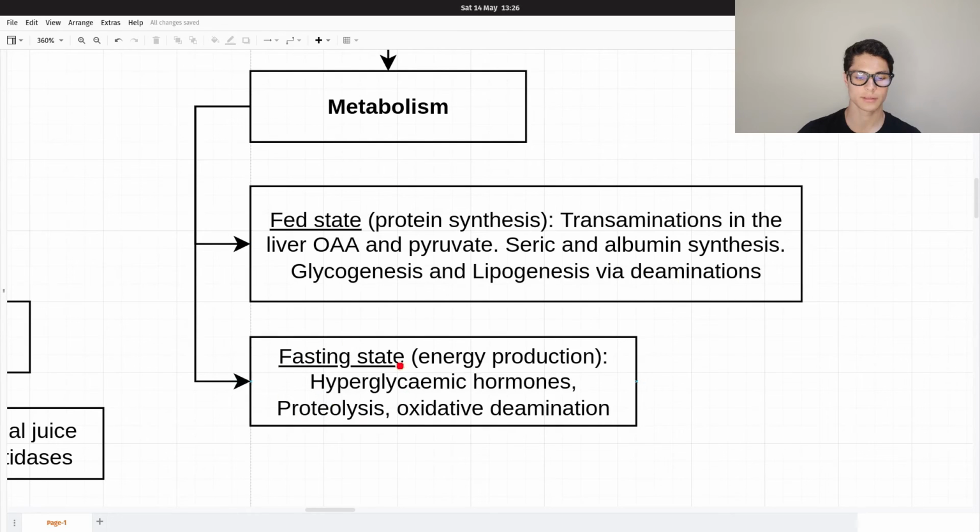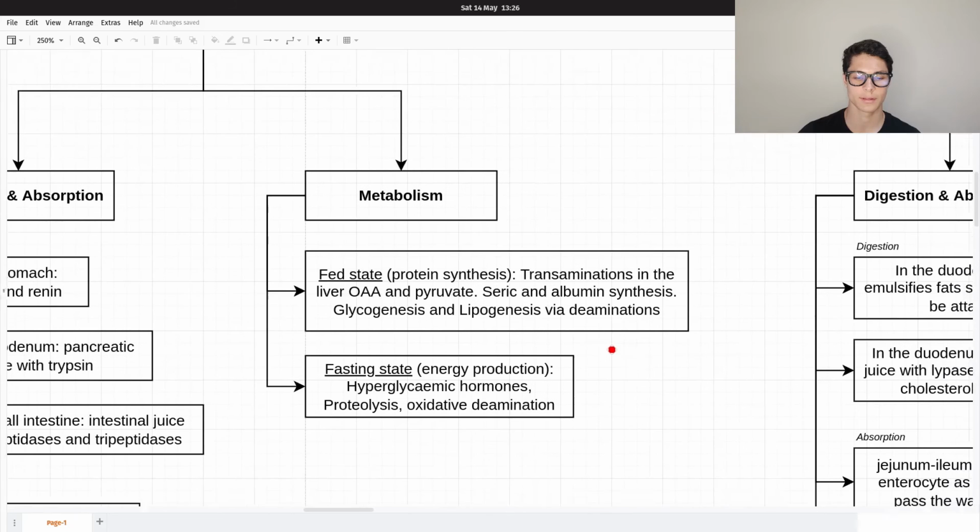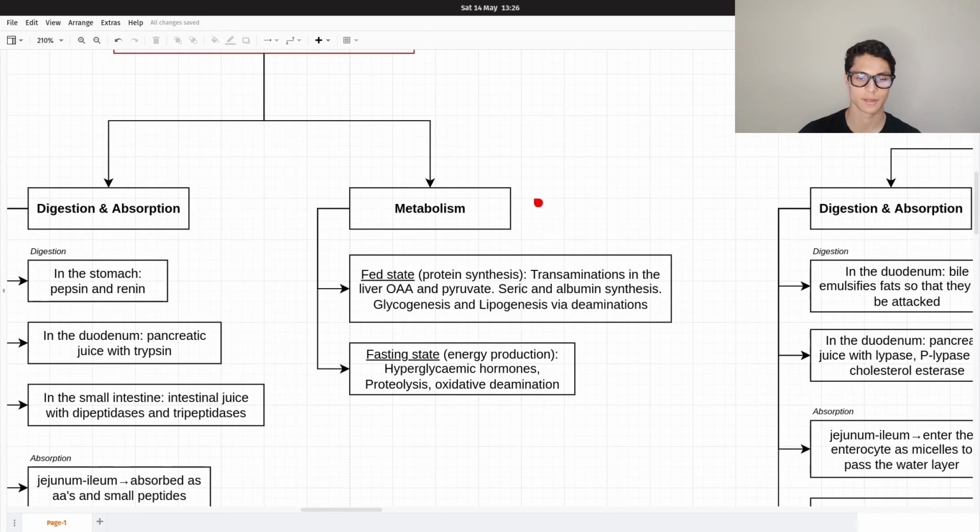And in the fasting state, they can be used for energy production. Hyperglycemic hormones, remember from the first video, such as glucagon, cortisol, and then the neurotransmitters adrenaline and noradrenaline, create the proteolysis and then the oxidative deamination. And this will eventually create acetyl-CoA and go inside the Krebs cycle to create energy.